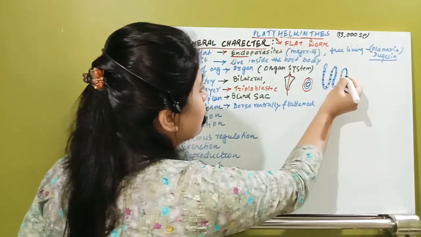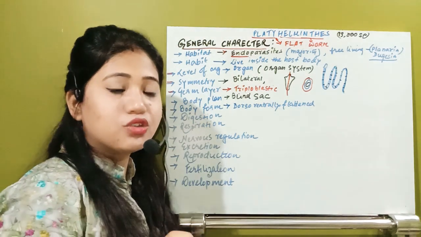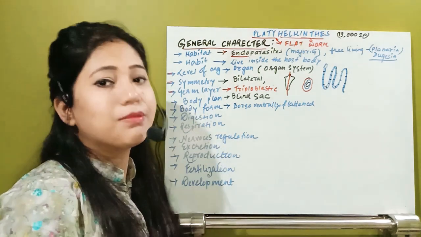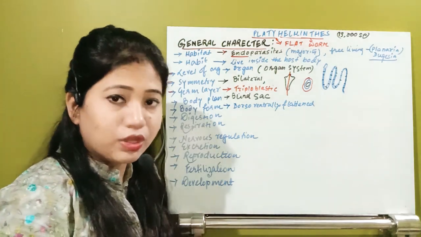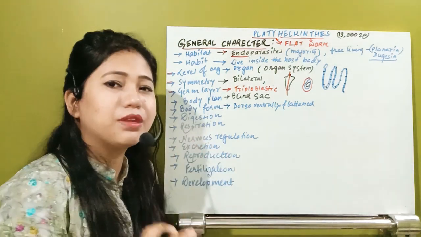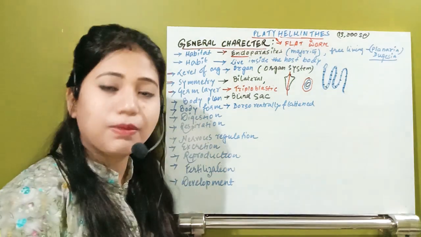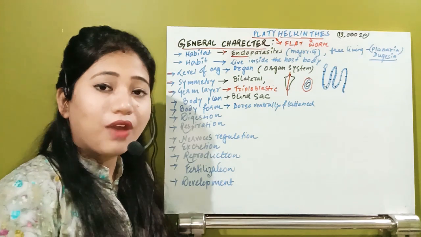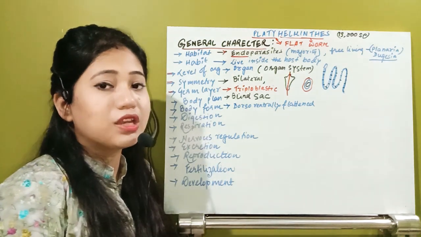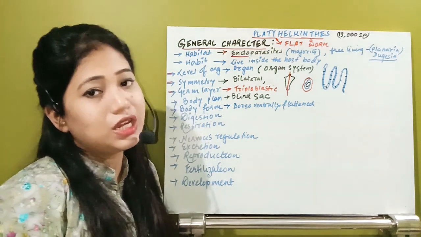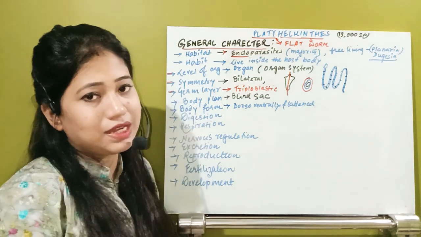Those segments we cannot call true segments, or they are not truly metamerically segmented animals, or they do not show metamerism. So what is happening in them? These are false segments, which make it appear to be a segmented animal, but they are not true segments. Why? Because I told you that to be called a true segment, the organism has to have repeated organs in each of the segments, which is not happening in this phylum Platyhelminthes.